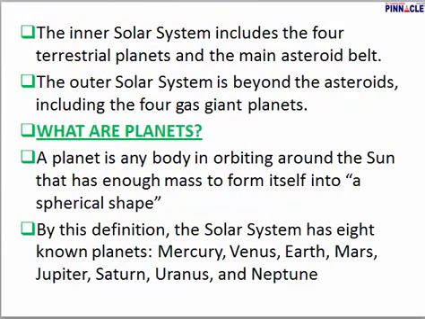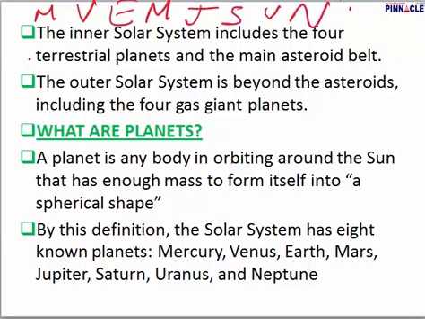The solar system has a total of 8 planets. They are Mercury, Venus, Earth, Mars, Jupiter, Saturn, Uranus and Neptune. The first 4 are known as inner planets and the outer 4 are known as outer planets.